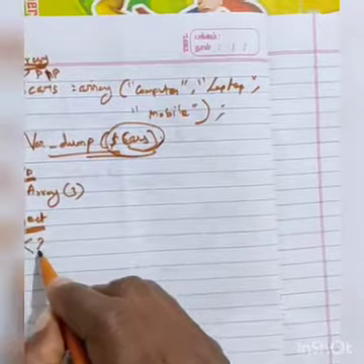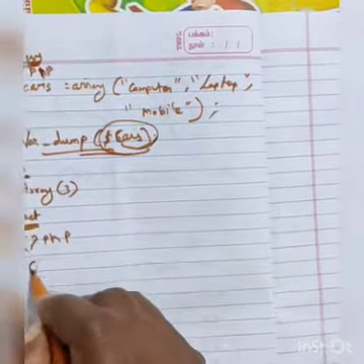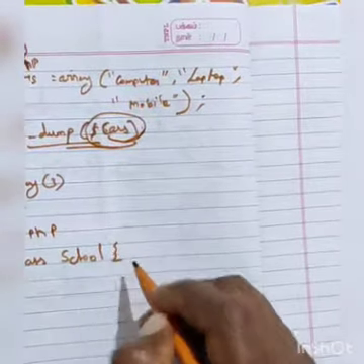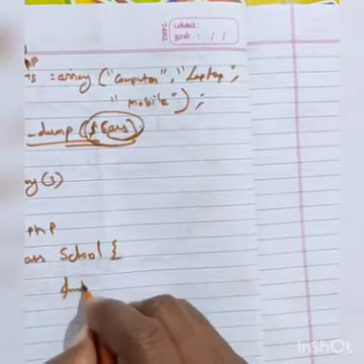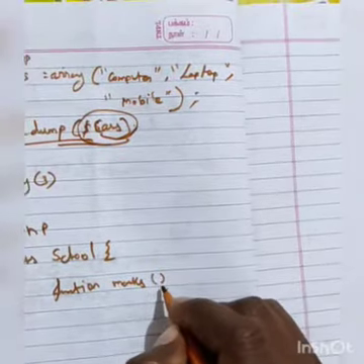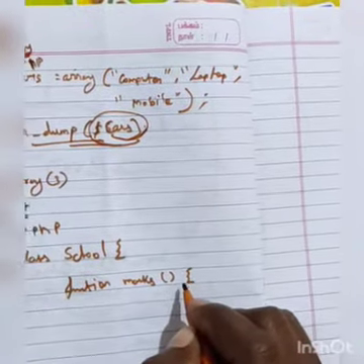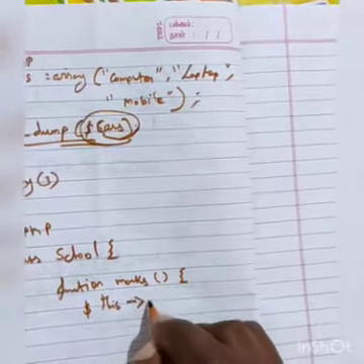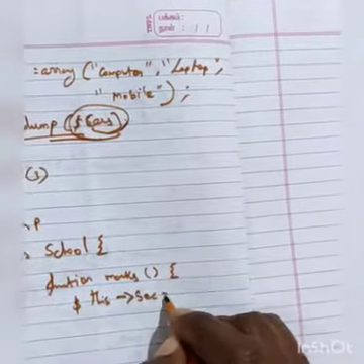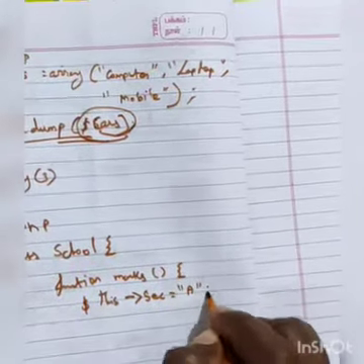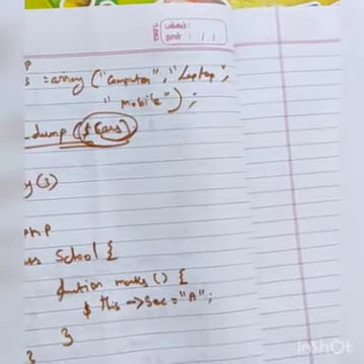So dollar symbol PHP, class school, curly brace open, function marks colon, parenthesis open, dollar symbol this section is equal to A, double quotation, semicolon, finished. So the function is closed, then the class is also closed.